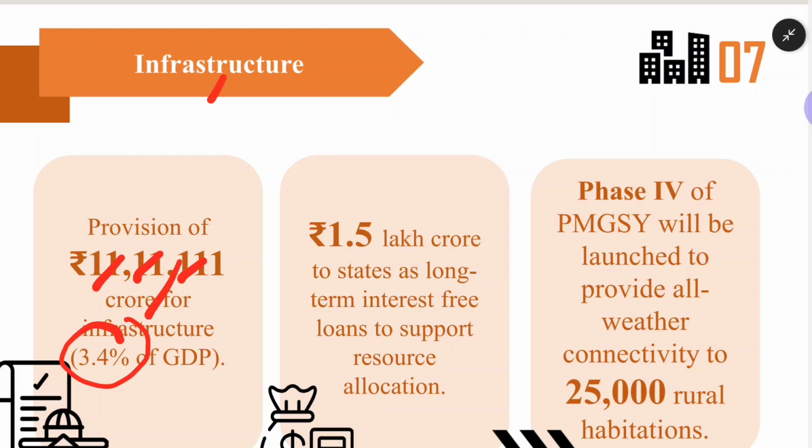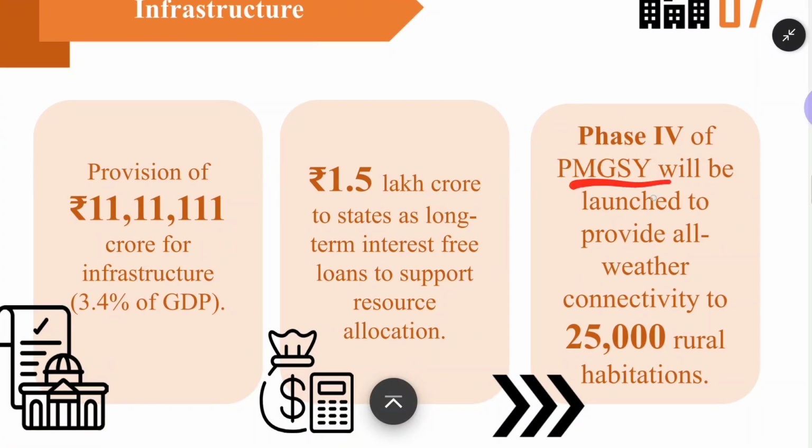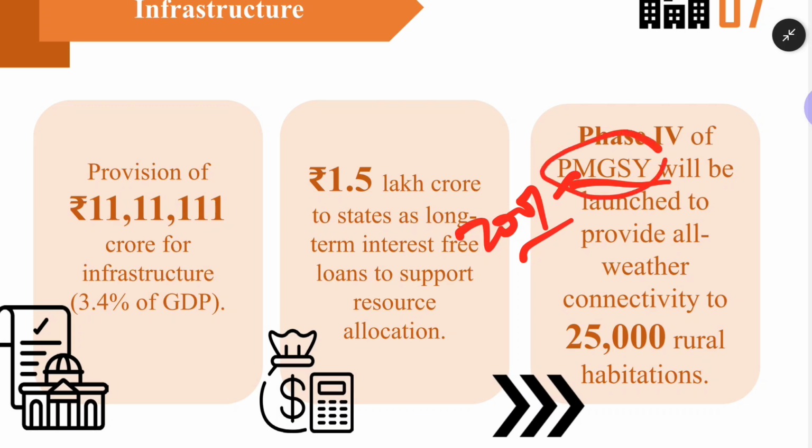Remember, 1.5 lakh crore will be given to the states as long-term interest-free loans to support resource allocation. Phase 4 of Pradhan Mantri Gram Sadak Yojana, which was launched in the year 2001. This Gram Sadak Yojana is a very old scheme but still relevant, and every year we will have an allocation on this particular scheme.